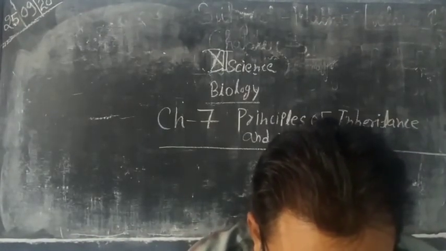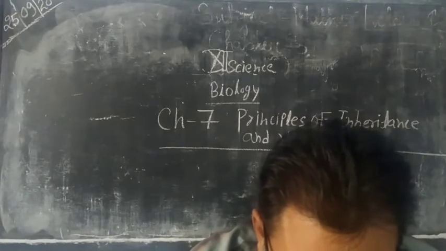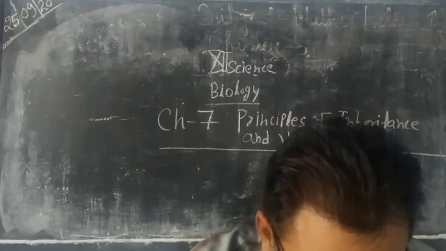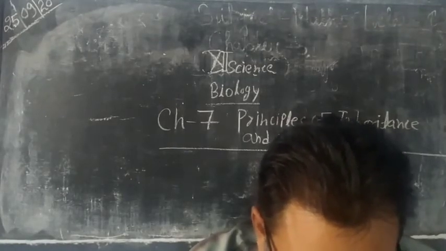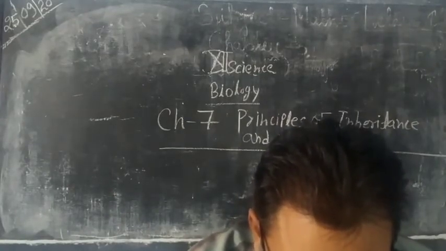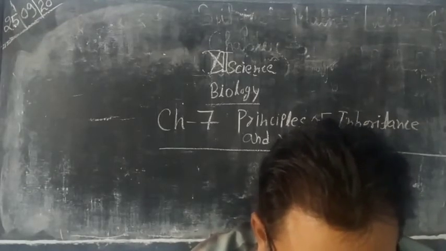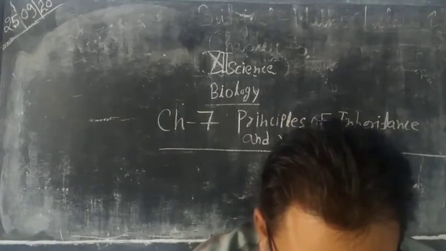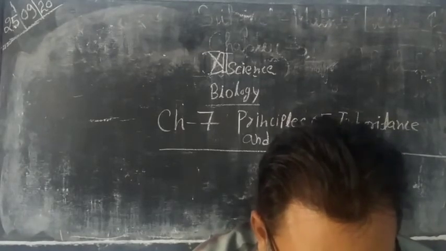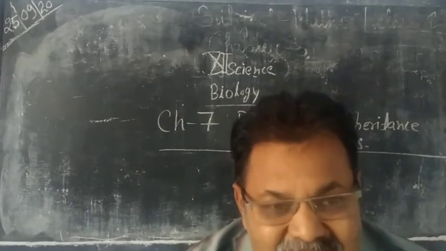Though Mendel completed his work in 1865, it remained unnoticed till 1900, when 3 botanists, Hugo de Vries from Holland, Carl Correns from Germany, and Erich von Tschermak from Austria, arrived independently at the same conclusion while studying inheritance in plant hybrids, to which Mendel had arrived some 35 years back. So this is the rediscovery of Mendelism.